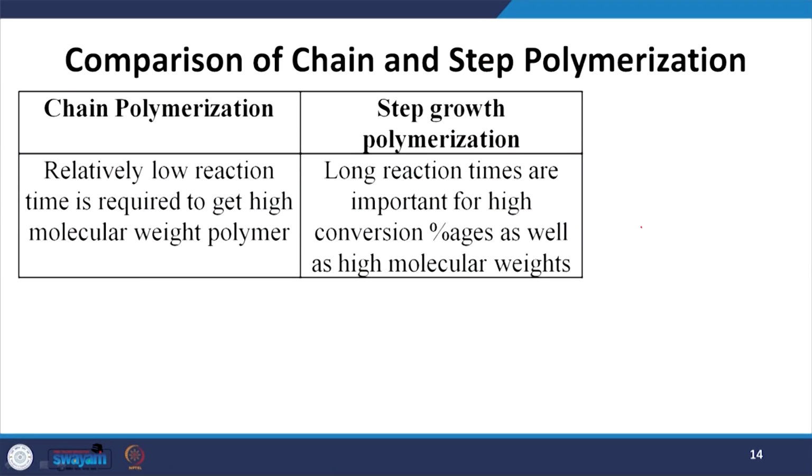Another comparison between both polymerization protocols is that in chain growth polymerization, a relatively low reaction time is required to get high molecular weight polymer, whereas in step growth polymerization, longer reaction times are sometimes important for carrying out higher conversion percentage as well as higher molecular weight. So by this way we carried out a brief comparison between the step growth and the chain growth polymerization.